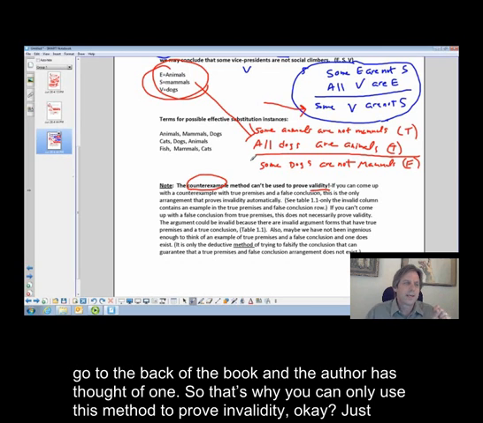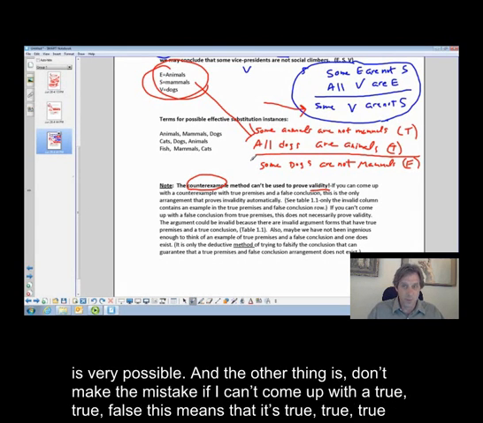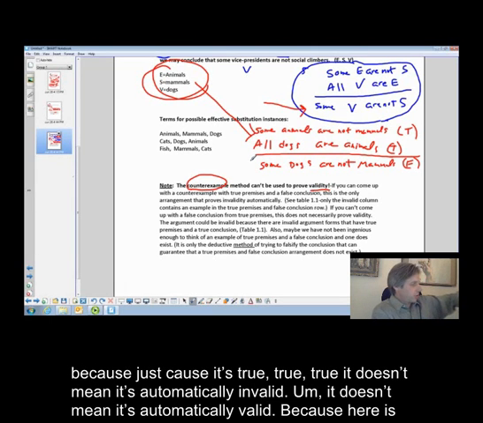So that's why you can only use this method to prove invalidity. Okay? Just because you can't come up with something doesn't mean it's automatically valid. Maybe there is an example you haven't thought of, and that is very possible. And the other thing is, don't make the mistake, if I can't come up with a true, false, this means that it's true, because just because it's true doesn't mean it's automatically invalid. Or doesn't mean it's automatically valid.